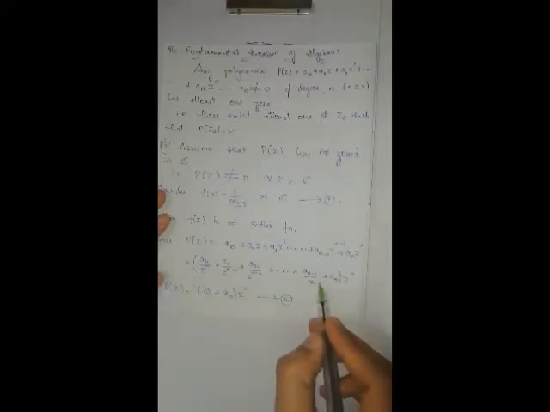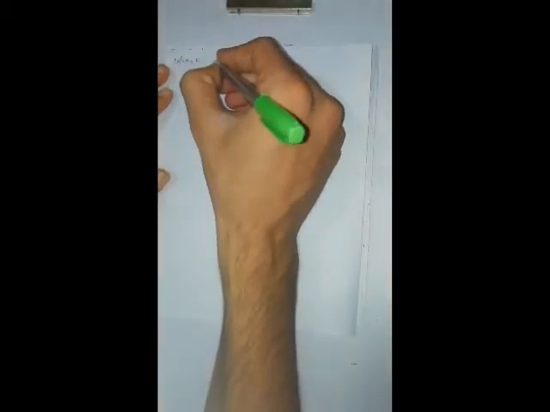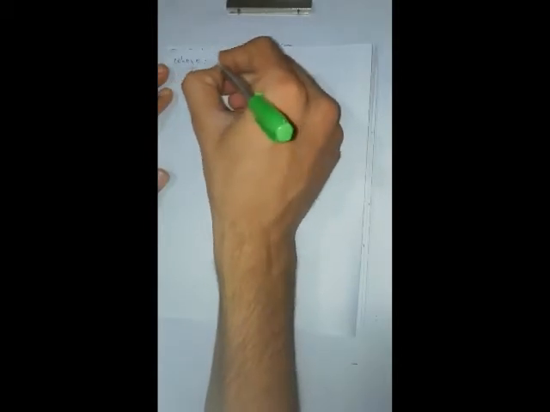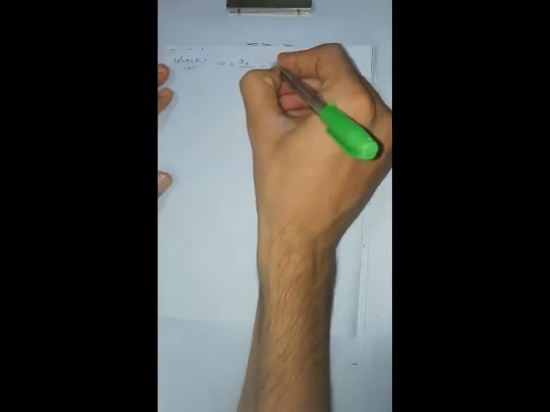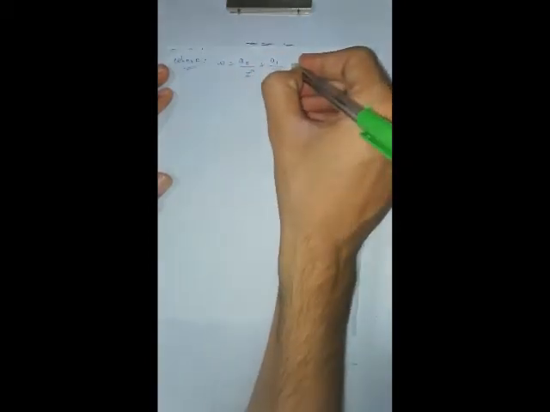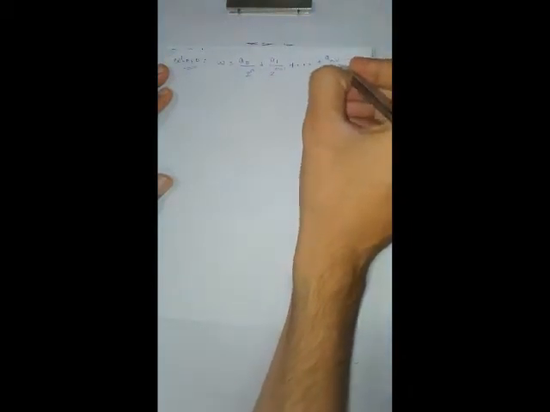Equation number 2. What is w? W is this one, where w is equal to a0 by z to the power of n plus a1 by z to the power of n minus 1 plus so on plus an minus 1 by z.